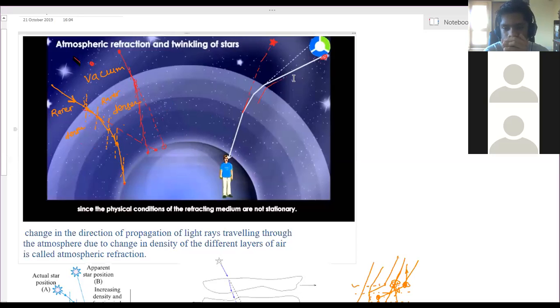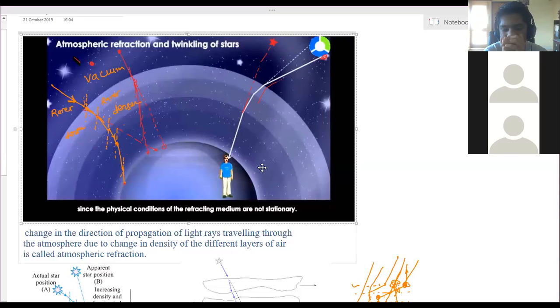Now you can see here, this is a star. From the star, the light is entering. It will enter here and pass straight. But as soon as it enters the Earth's atmosphere, it will keep on bending, and then reaches the observer's eye. Actually, the light ray without bending should reach at this position. But due to bending, it reaches the person's eye here. When the rays from this star reach the person, the image of those rays will be formed when we produce the rays backwards. Here the image is formed.